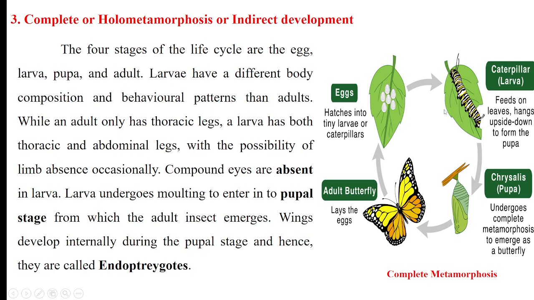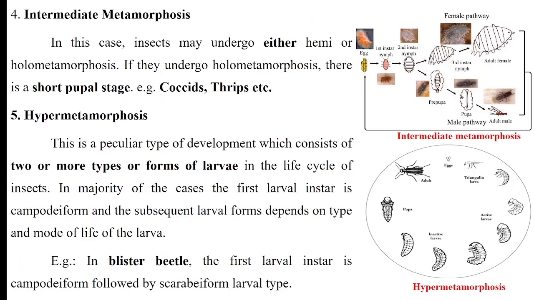So here you can see this is the difference between larvae and adult. They are totally different from the adults. And nymphs, in case of simple metamorphosis, look like adults. They are adults in all respects, except their smaller size, wings and non-functional reproductive organs. So this type of development is called complete metamorphosis. Here the pupal stage is present. Here four stages are present. So this is complete metamorphosis.